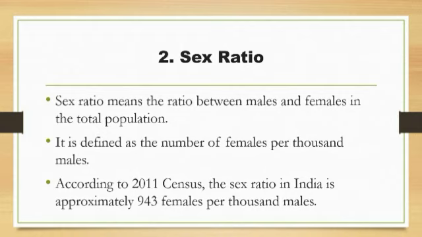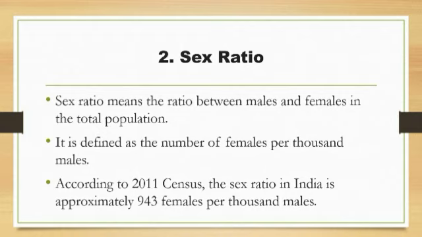So sex ratio means a ratio between males and females in the total population. And how can it be defined? So we need a standard number. What is the standard number? Yes, that is 1000. So we measure the ratio like for 1000 males, how many females are there? So I'll give you an example.